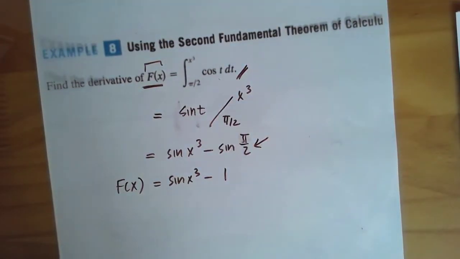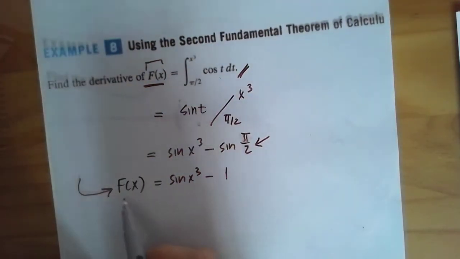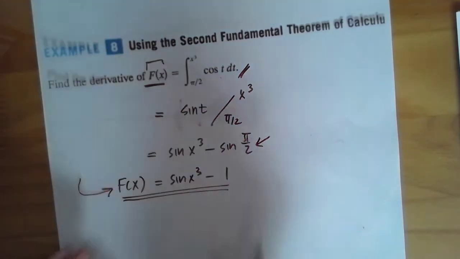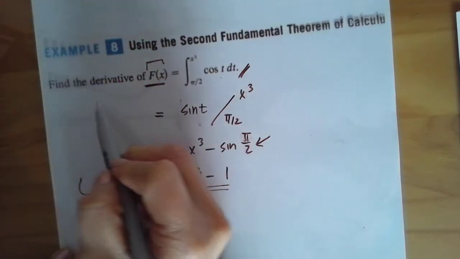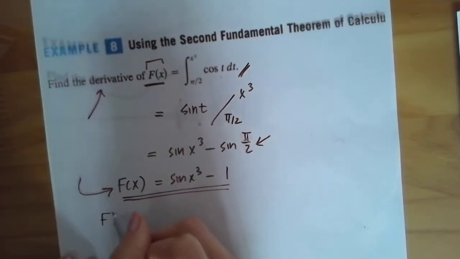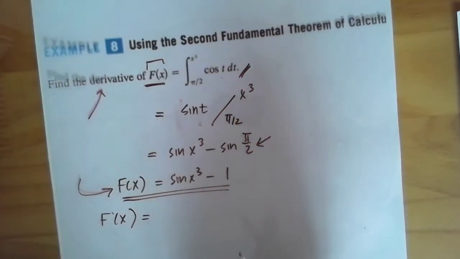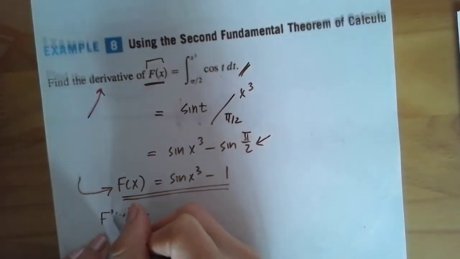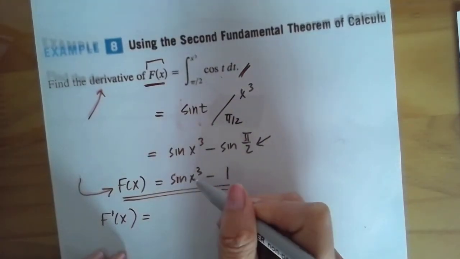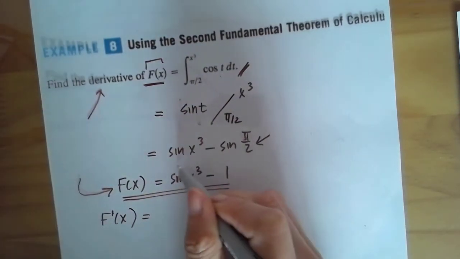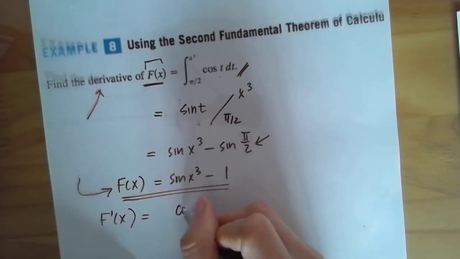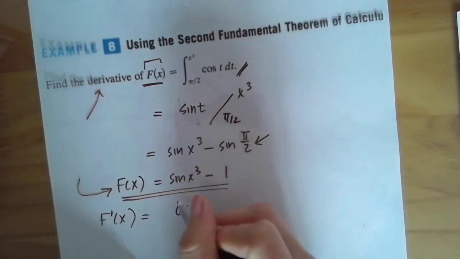So we can calculate that. So now we have this f of x. Now it's all a function with respect to x. But they want us to find the derivative, so all you do is this. You take the derivative of this guy, and do you remember how you do the chain rule? Don't forget, because the derivative of sine of x cubed is cosine of x cubed, but don't forget the chain rule, so times 3x squared.